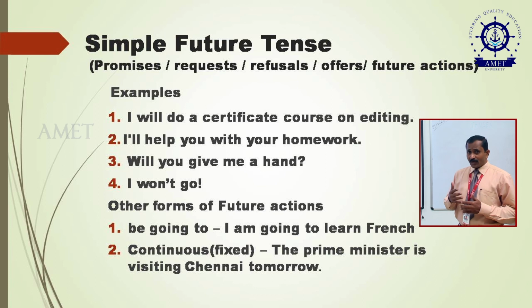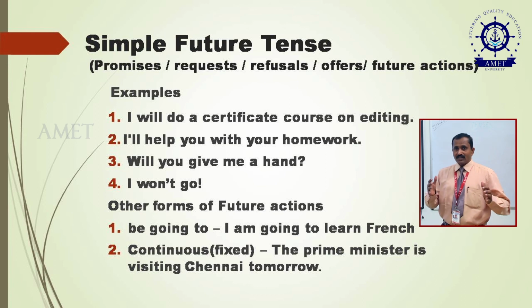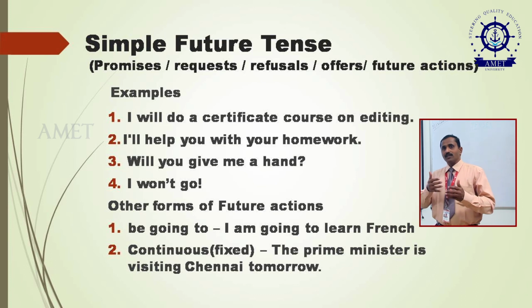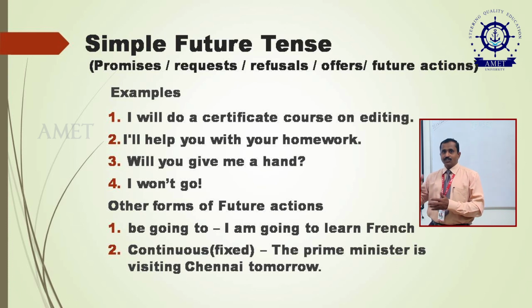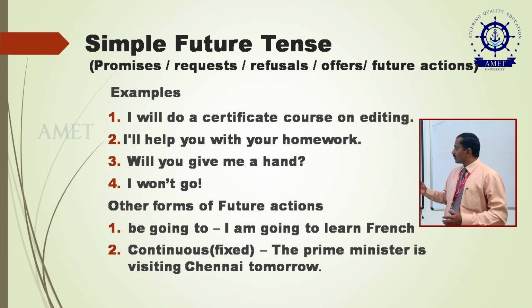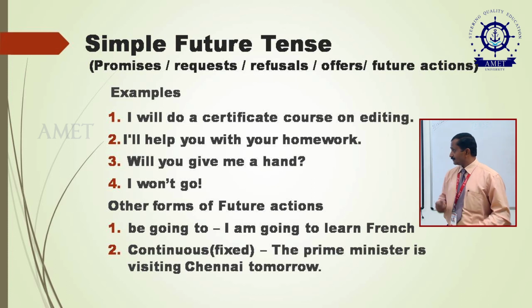There are certain other forms which can also be used for conveying future actions, but they will not come under the exact future tense. These forms will also be used for conveying future actions. For example, be going to: I am going to learn French. It does not mean that I am learning French; I am going to learn, which means I have the intention, I am planning to learn French. That is what it means. Here, I will learn French has almost the same meaning. So, be going to can also be used for conveying the future action.